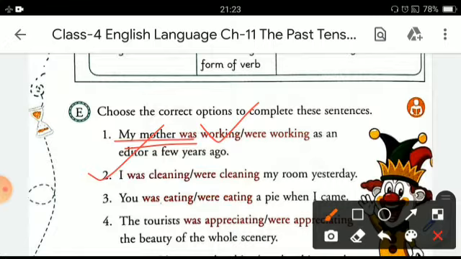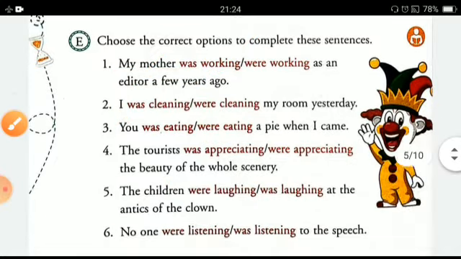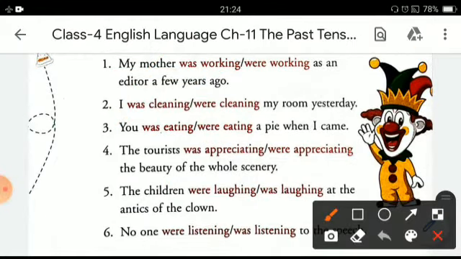Second one is I, again a single person. So you will be choosing was, the single form of helping verb, and the single main verb with the ing form. I was cleaning my room yesterday. You were eating. As we have read, we always use the plural form of verb with you. So we'll be choosing, you were eating a pie when I came.